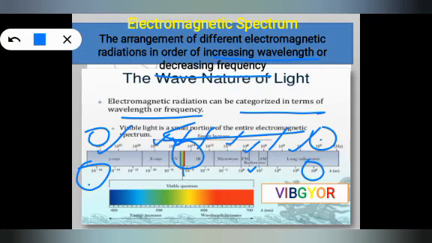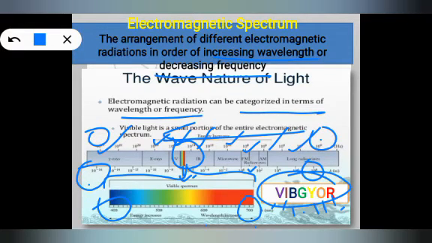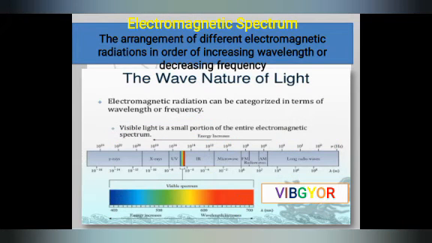This visible spectrum is how we are going to see the colorful world. That is because of the visible spectrum from this point to this point. It is simply 400 wavelength to 700 wavelength. This range of 300 wavelength is called the visible spectrum, which gives us VIBGYOR: violet, indigo, blue, green, yellow, orange, and red color. That is called rainbow. So this visible range is the rainbow, and this is all about the electromagnetic spectrum.